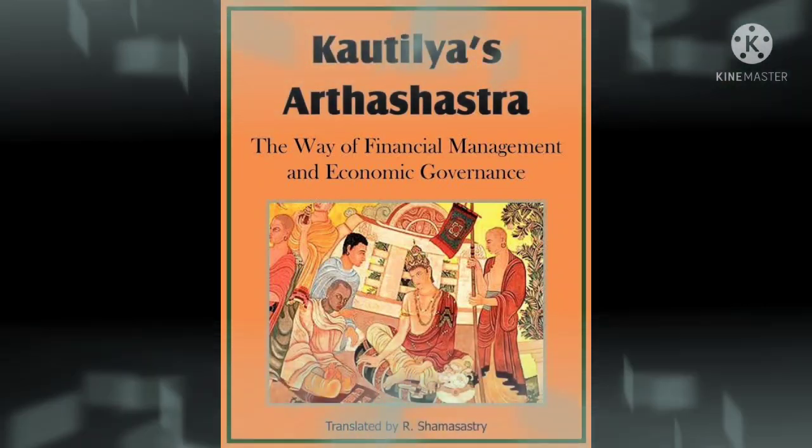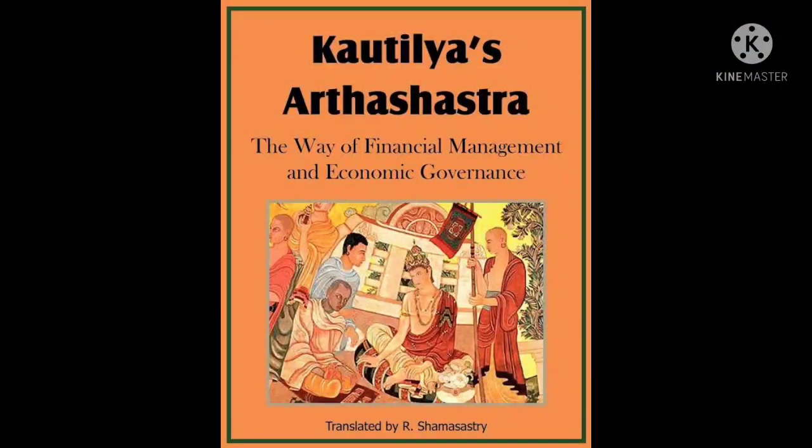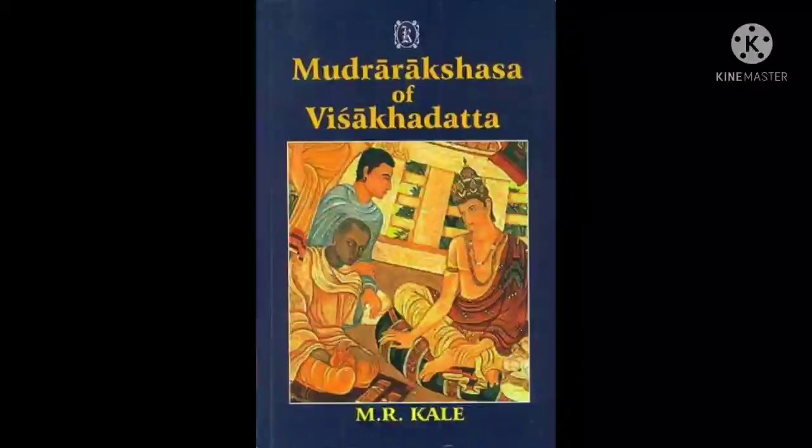Kautilya's Arthashastra. Arthashastra was written by the teacher and Prime Minister of Chandragupta Maurya, Kautilya. He is also known as Chanakya or Vishnugupta. Arthashastra is written in Sanskrit. By reading this book, one can understand the politics, economics, administration, social and other aspects of the Mauryan period.